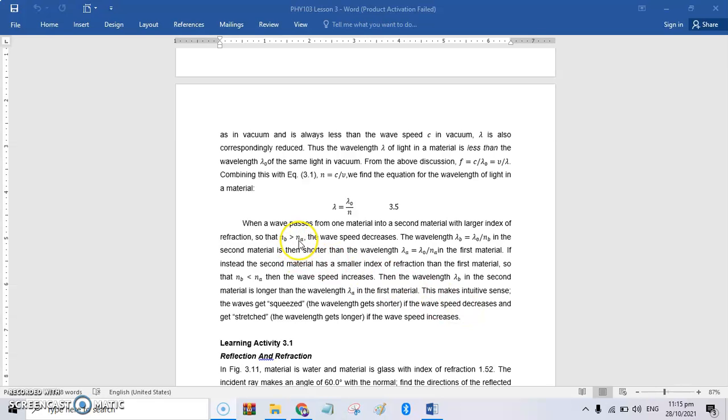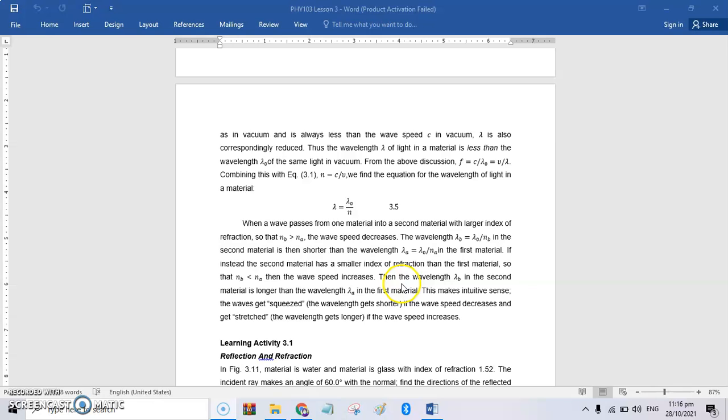Okay? From NA to NB. Kasi nga, makapal or mataas yung index of refraction ni NB kaysa kay NA. Next is kapag si NA naman is maliit, wavelength niya is malaki. So as to its wave speed, magi-increase. Comparing this material, for example, si NA is air, tapos si NB is water, NA is 1 and si water is 1.333.